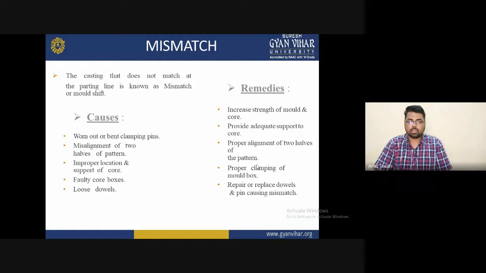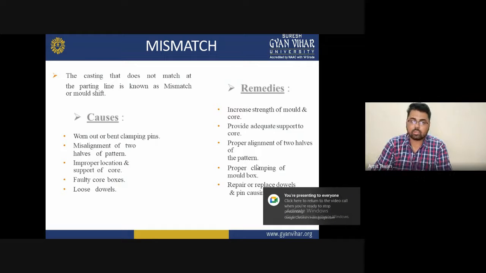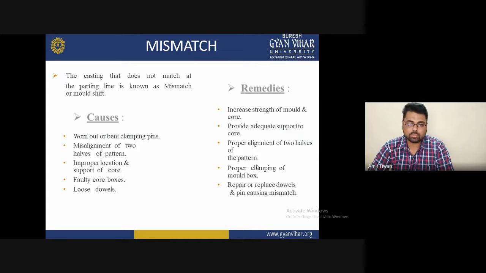Sometimes during casting, the casting does not match at the parting line, which is known as mismatch or mold shift. There are some causes, and after that we will discuss some remedies. The causes of mismatching are, first, worn out and bent clamp pins, and second, misalignment of the two halves of the pattern.